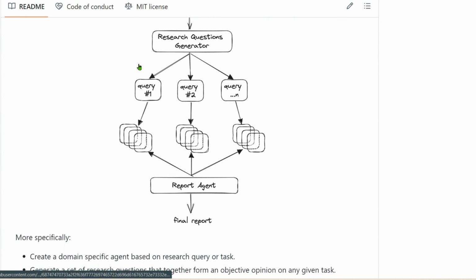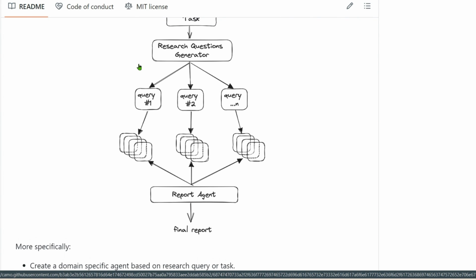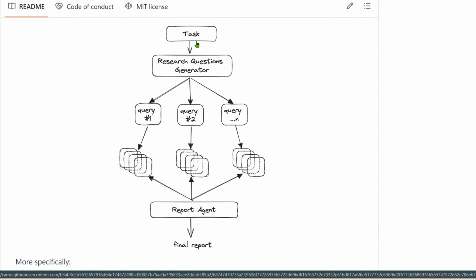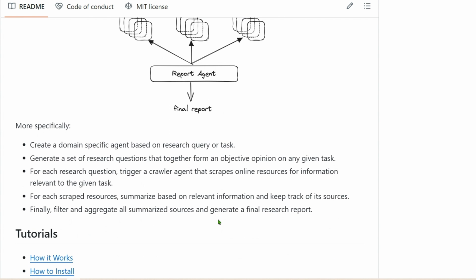So for example, when we start off a task, we create a domain-specific agent based on the task at hand, and that agent generates a few research questions. Now for each of these questions, we run the executor separately, we search the web separately, form an opinion, form a report separately, and then compile the report and give it as an output.